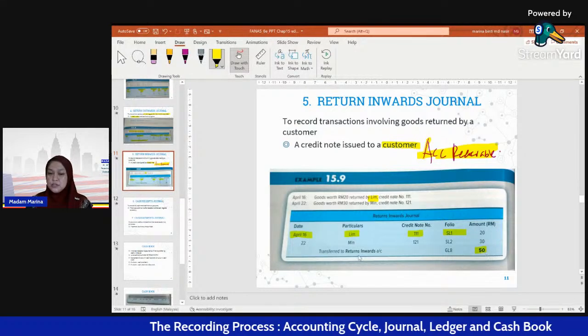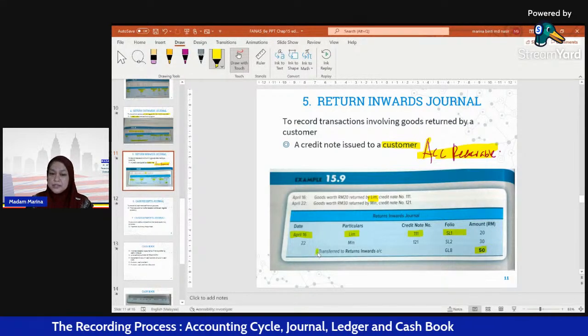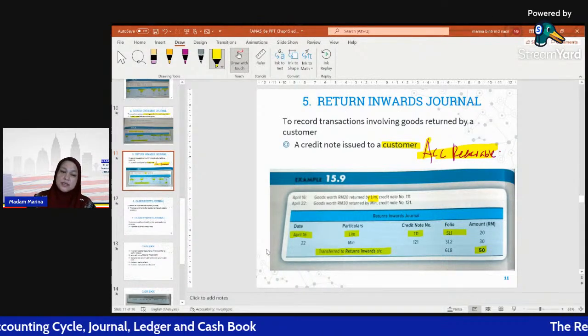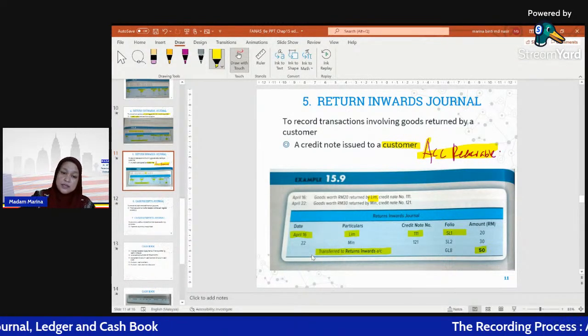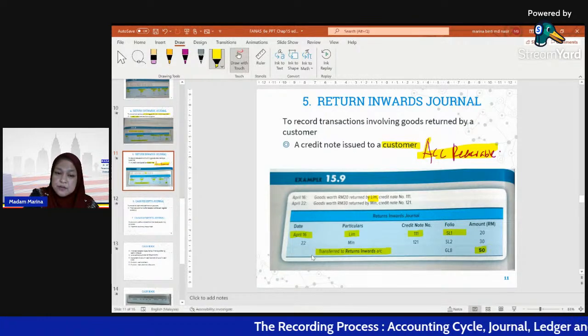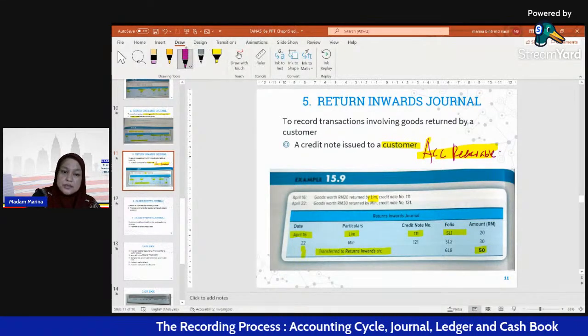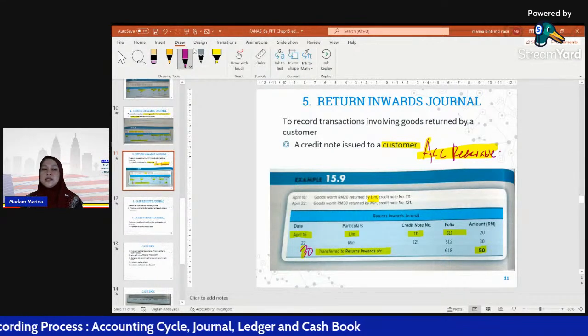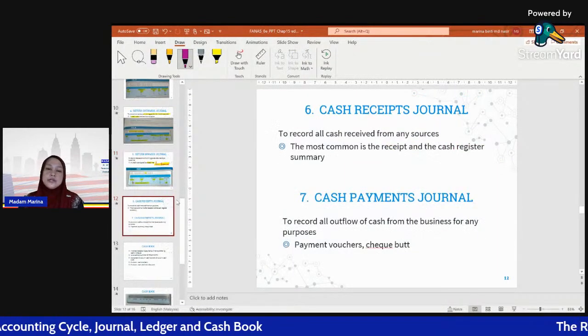We will total up this amount and then transfer it to the returns inward account. Supposedly you have to add here the last date for April, 30. Alright, so next, we already finished.